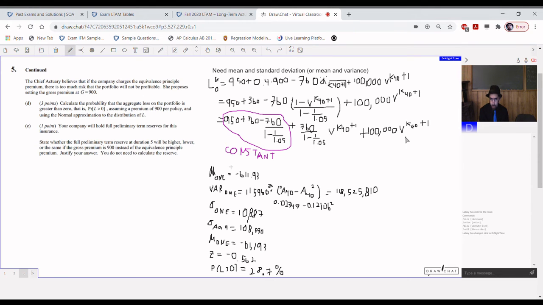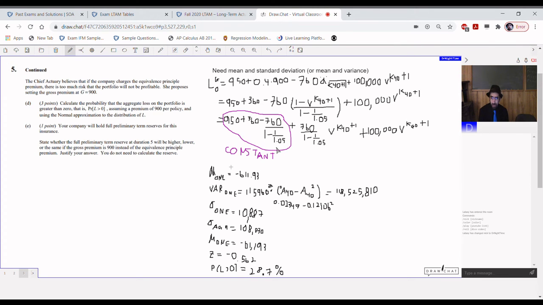And then you look up A40 in the table, right? Well, we said that was 0.12106. And multiply by these figures here. That gets us the average. And we crunch the numbers together. We get that the mean loss at issue for one policy is negative 611.93. It makes sense that this would be negative because you increase the premium, so you're bringing in more than you're losing now. Variance. Notice again, this thing here is a constant.